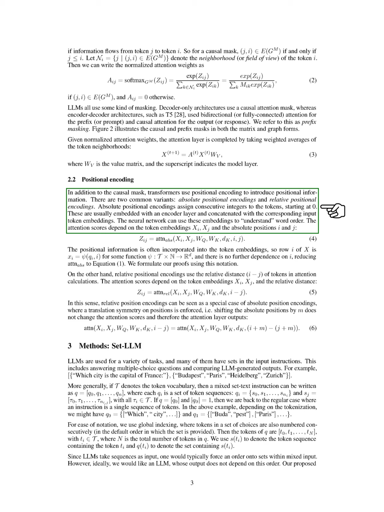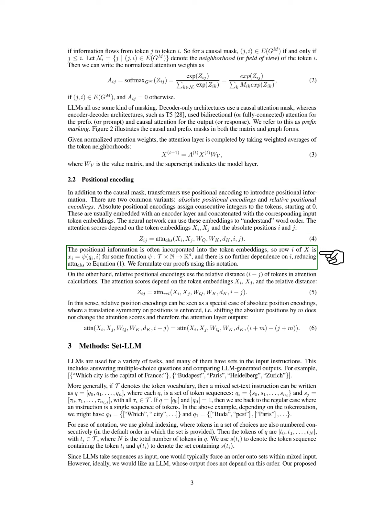These integers are combined with the input token embeddings, allowing the neural network to grasp the sequence of words. The attention scores rely on the token embeddings and their absolute positions. On the other hand, relative positional encodings focus on the distance between tokens when calculating attention. Next, we introduce our method, Set-LLM.